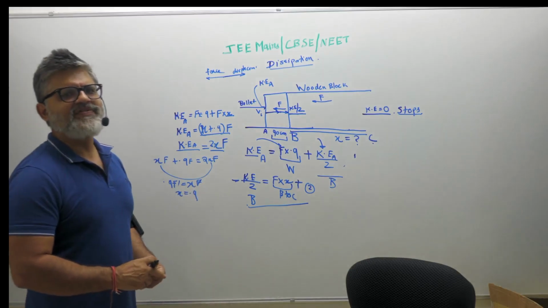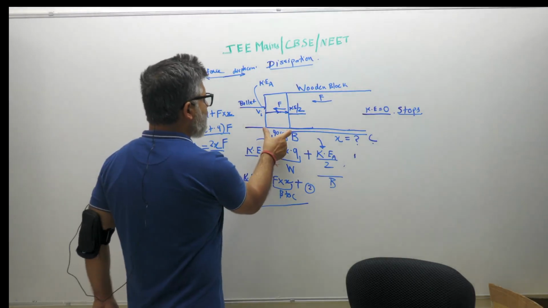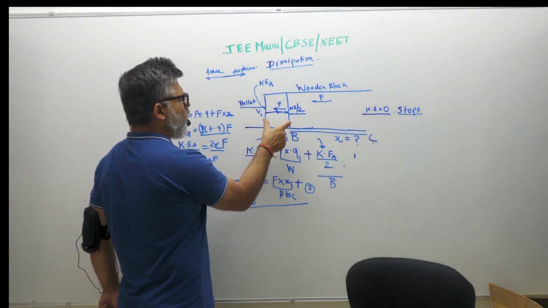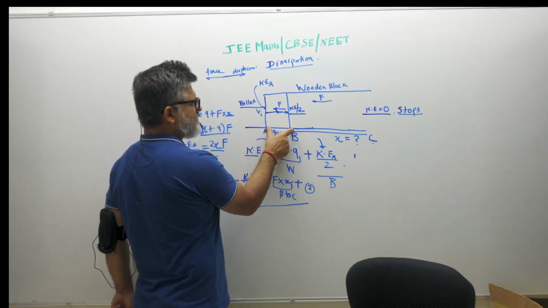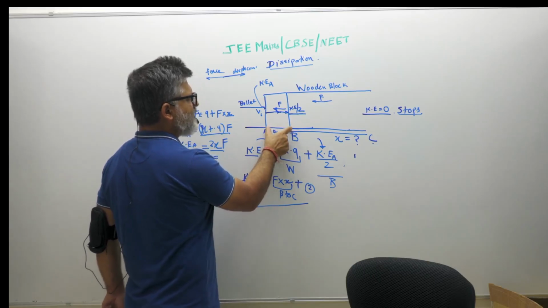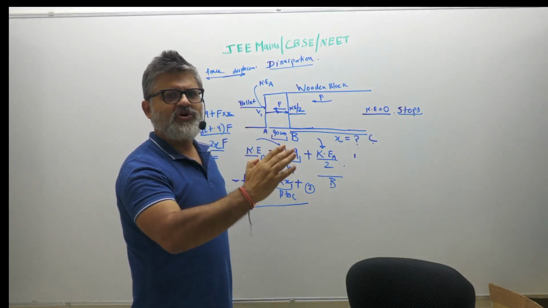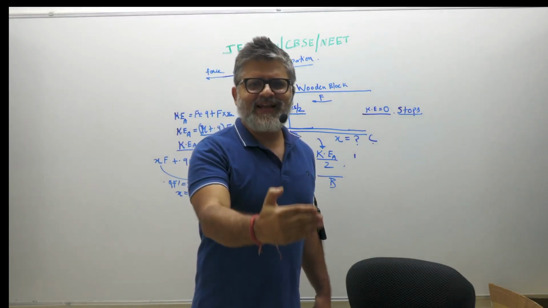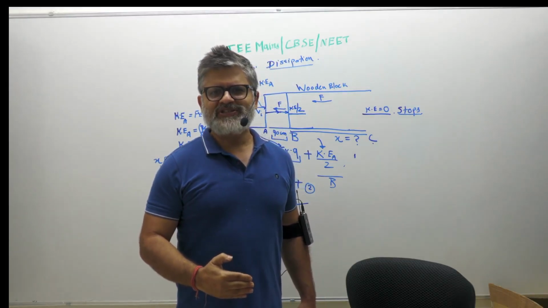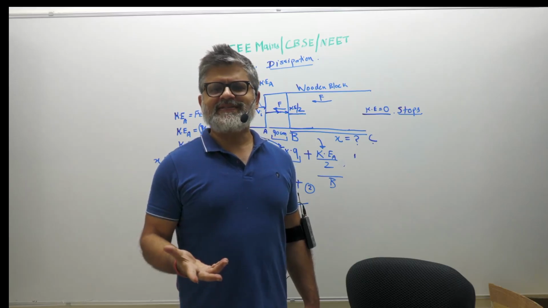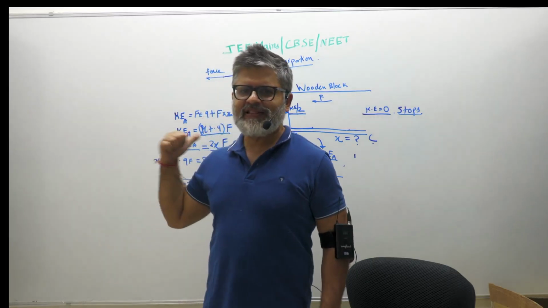We have done it with explanation. Half the kinetic energy got lost in 90 centimeter with uniform frictional force. So the balance kinetic energy which is left will also need 90 centimeter. But I did it with calculation.